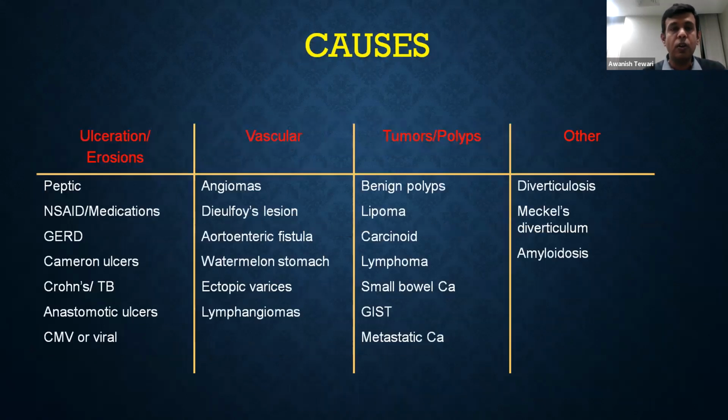If we look at the common causes for obscure GI bleed, we can classify them into 4 parts: ulcerations and erosions, vascular, tumors and polyps, and others. In ulcers, we can have peptic ulcers, NSAID-induced ulcers, Cameron ulcers, or ones related to Crohn's and tuberculosis. Then in vasculars, we have Dieulafoy lesion, aortoenteric fistulas, GAVE, ectopic varices. Whereas in tumors, it can range from benign to malignant in form of polyps, lipoma, carcinoids, lymphoma, adenocarcinoma, or GIST. Others we can see are Meckel's diverticulum or amyloidosis.